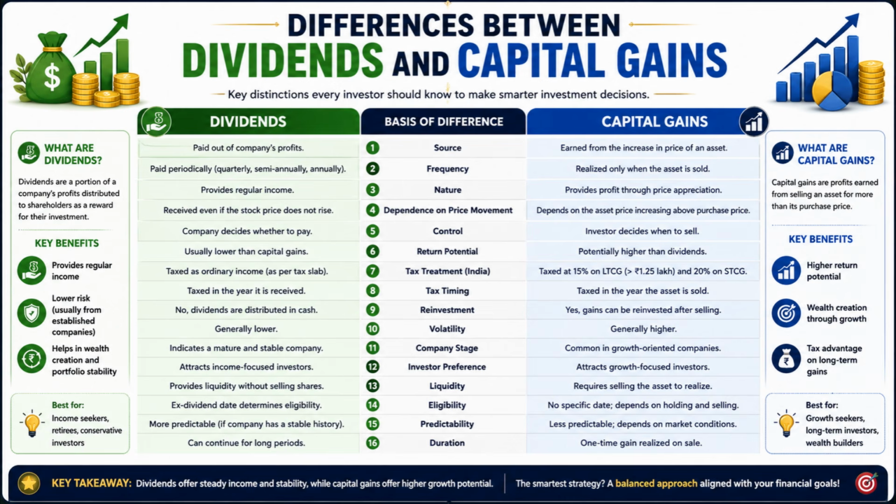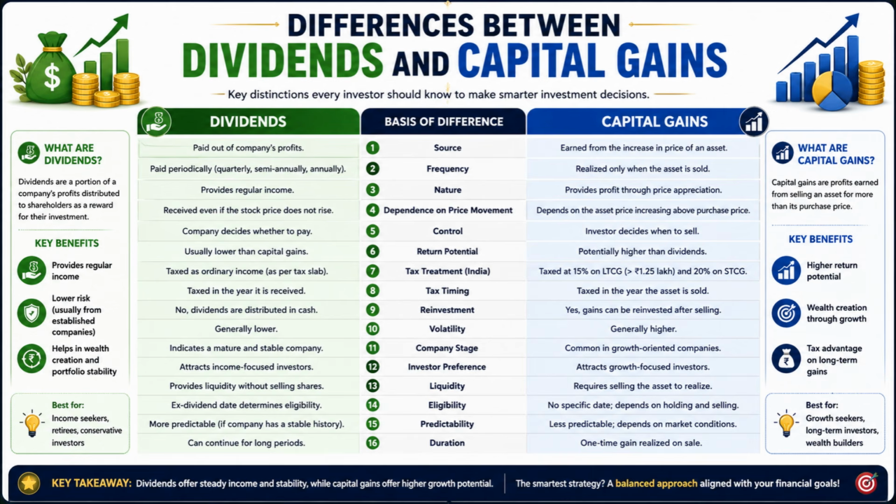Number 14. Dividend eligibility is determined by the ex-dividend date, whereas capital gains have no specific eligibility date and depend on ownership and sale timing. Number 15. Dividends are generally more predictable when a company has a consistent payout history, whereas capital gains are less predictable because they depend on market conditions.